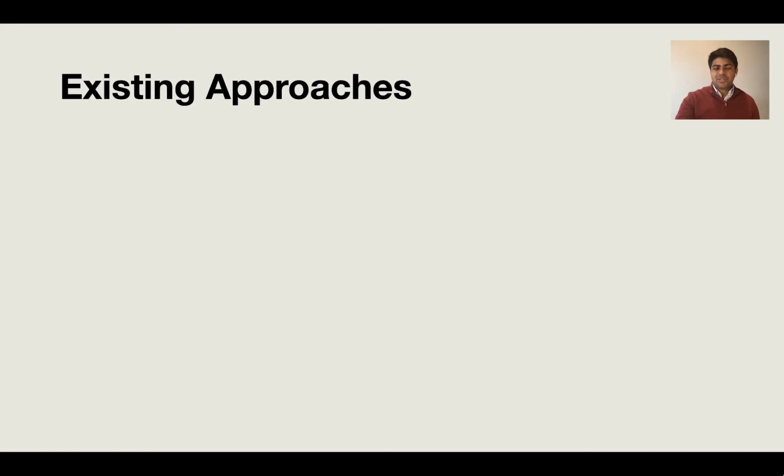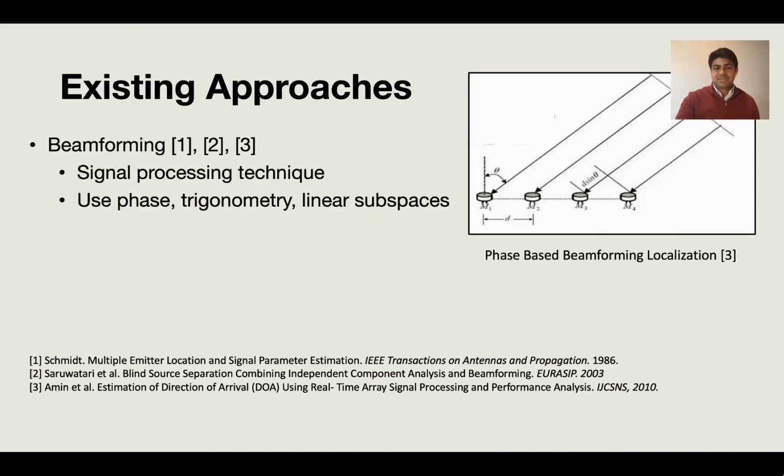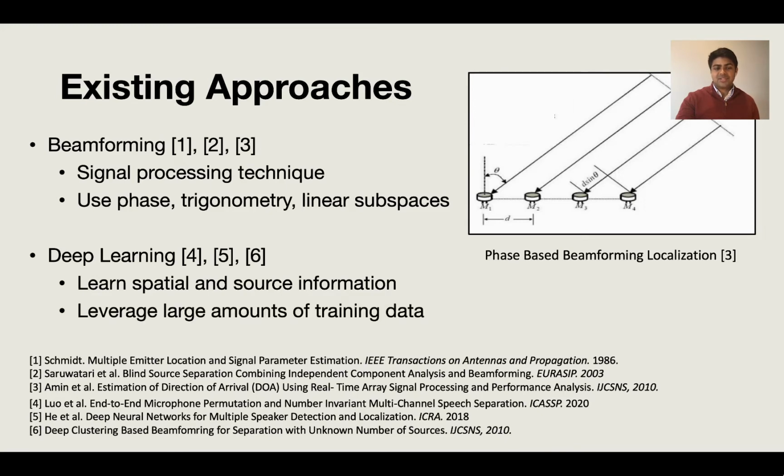There have been many approaches over the years that address this kind of problem. Beamforming is one such approach, which is a signal processing technique. Beamforming typically uses phase information as well as trigonometry or linear subspaces to separate and isolate sources. Recently, deep learning has also shown promise. In contrast to beamforming, deep learning typically learns the spatial and source information, and it does so by leveraging large amounts of training data.